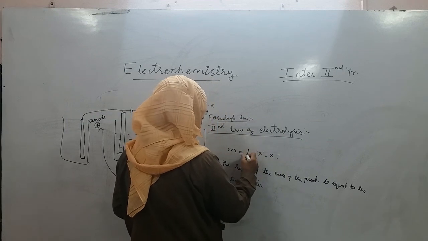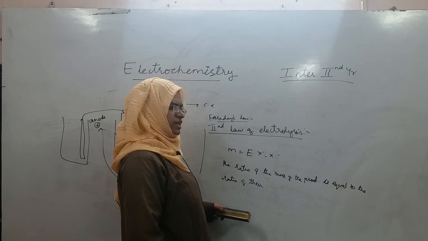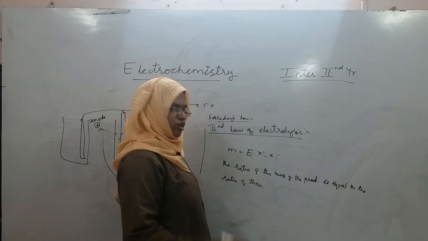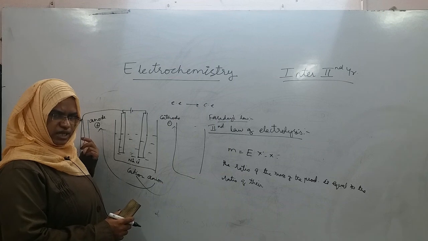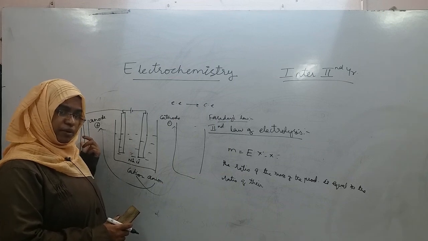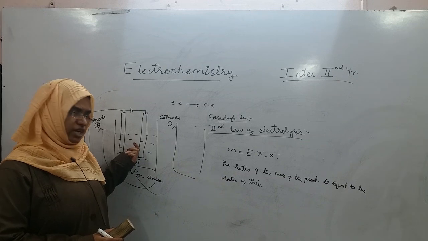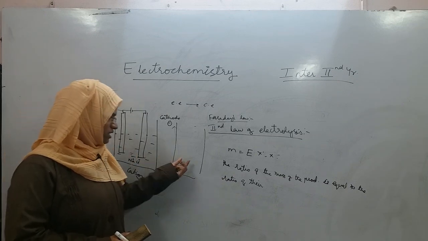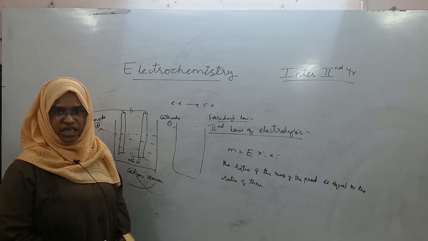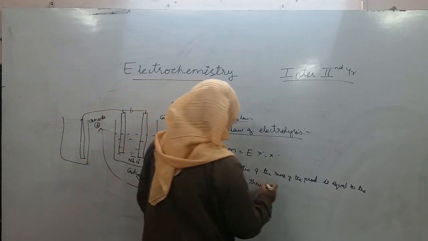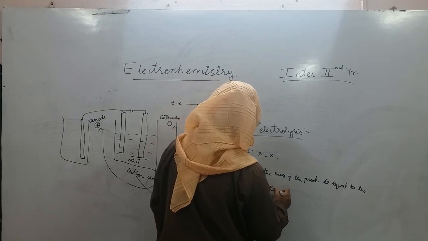Instead of taking electrochemical equivalent, what you should use here is the equivalent weight of that atom. If copper is deposited at this cell, the equivalent weight of copper you have to take. If silver is deposited at this cell, equivalent weight of silver you have to take. If zinc is deposited at this cell, you have to take equivalent weight of zinc, right? So mass of the product is equal to the ratio of their equivalent weights.